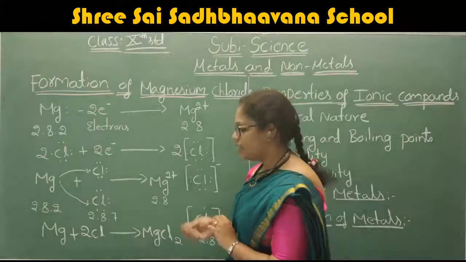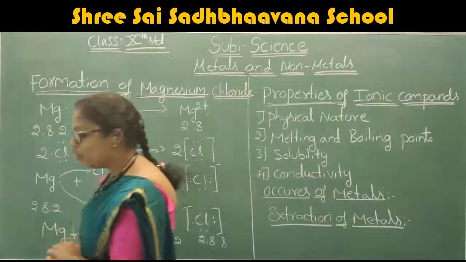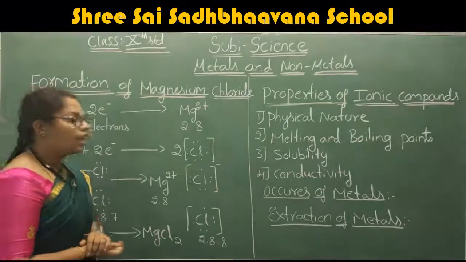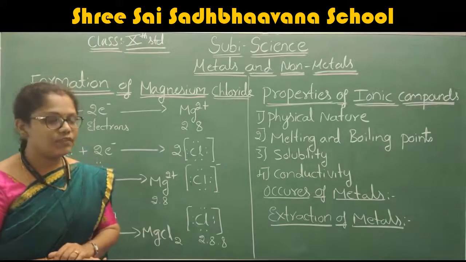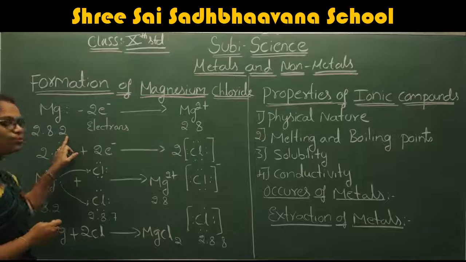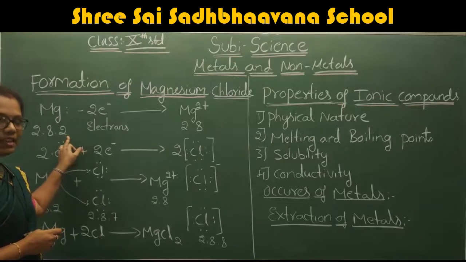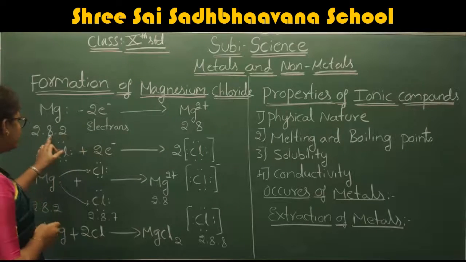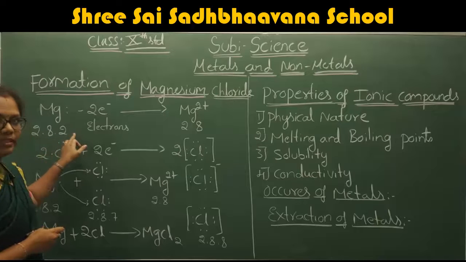Okay, what is the electronic configuration of magnesium? It is 2, 8, 2. The atomic number of magnesium is 2 plus 8, 10, 10 plus 2, 12.